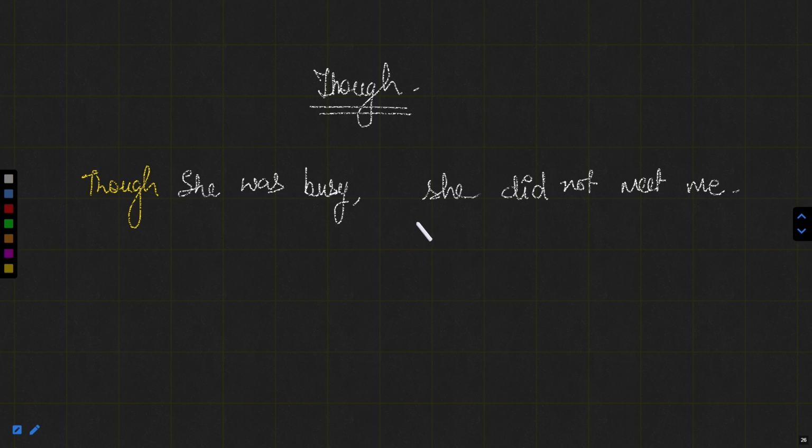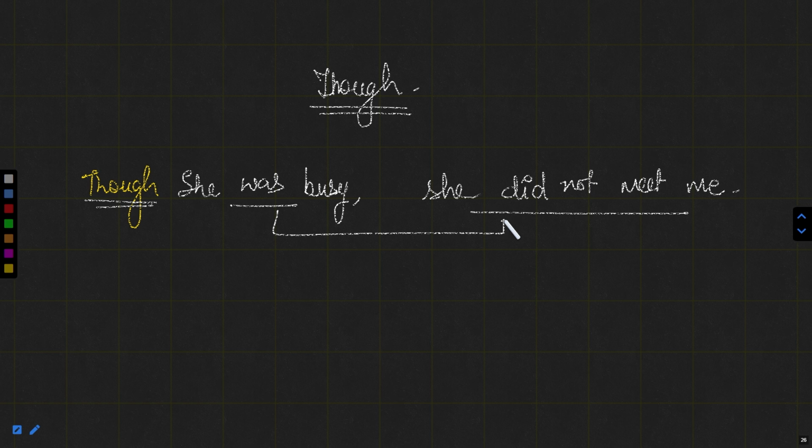Now, though she was busy, she did not meet me. If she was busy, obviously she cannot meet me, because she was busy. Obviously, she must not meet anyone, so she does not meet me as well.